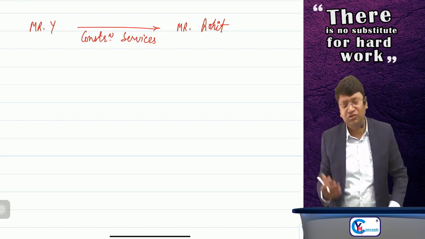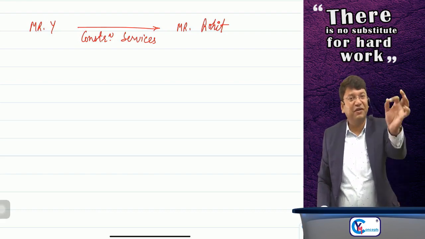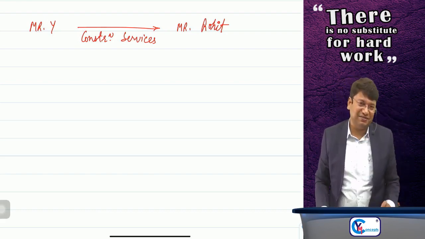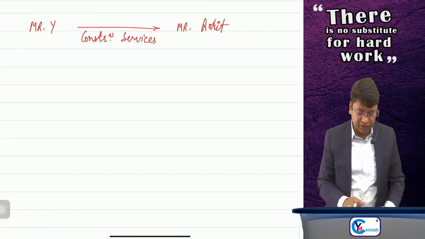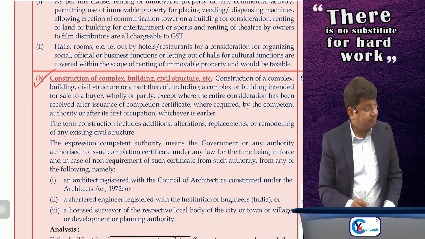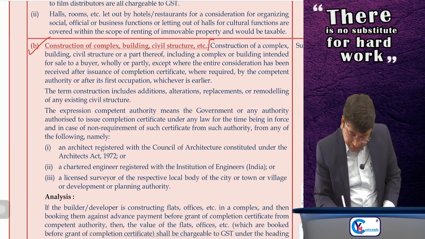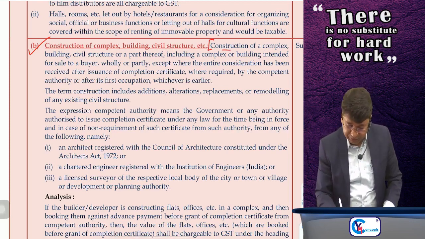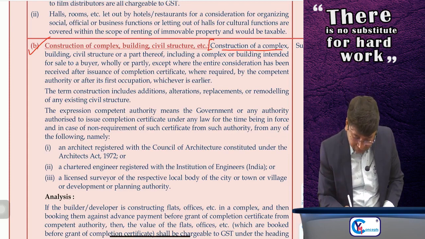Any doubt? No doubt. Sir, this is para number 5, clause B, first part. See, I'll tell you, I have done two parts of this point. See here, this is the first portion. Construction of a complex, building, civil structure or a part thereof. Now here it is a comma.